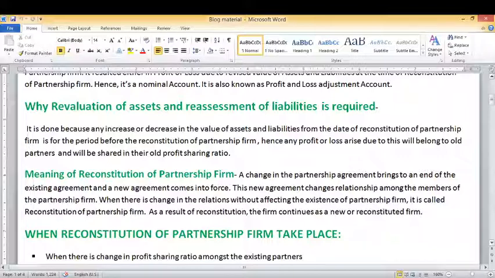Because of any change, if the old agreement between the partners comes to an end and a new agreement comes into force, this is called reconstitution of partnership firm. Because of this change, the existence of the partnership firm is not affected. The partnership firm will continue. So this is known as reconstitution of partnership firm.